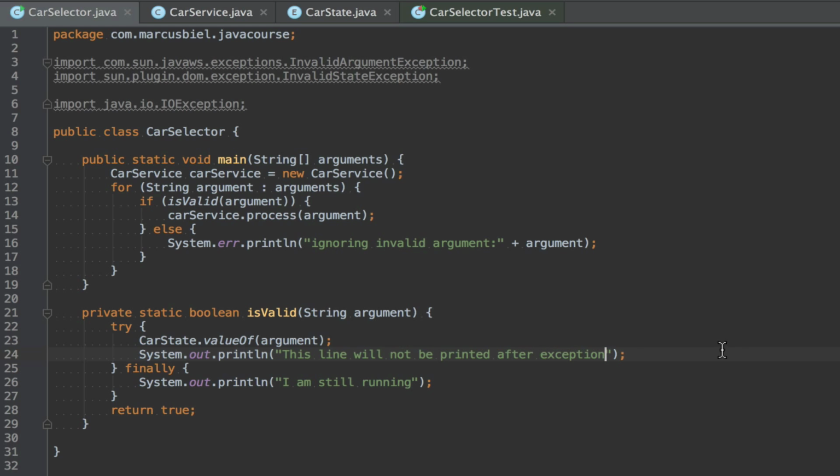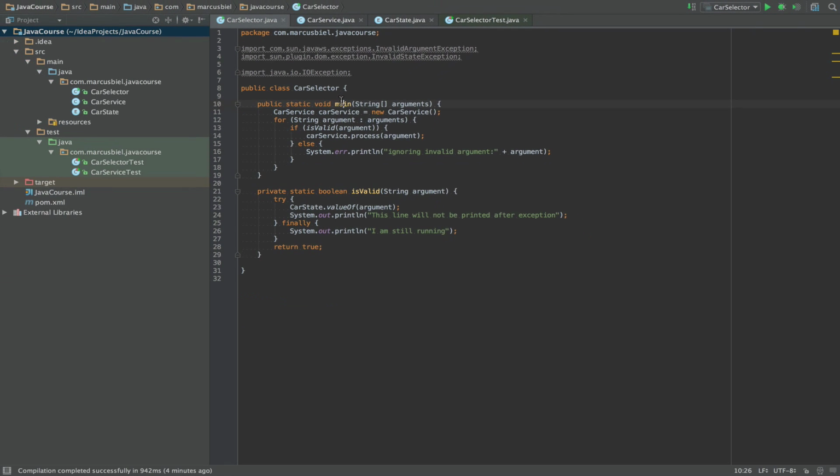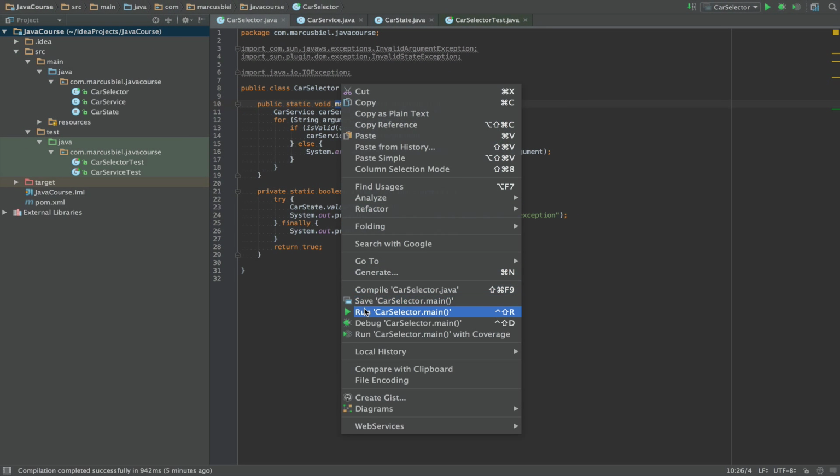Well, it might be that this runs once if the first argument is a valid one, because with the string array, we never know for sure the order. It's not guaranteed. But so that you see, whatever happens, every time we call is valid, this will always be printed. So let's see what happens.